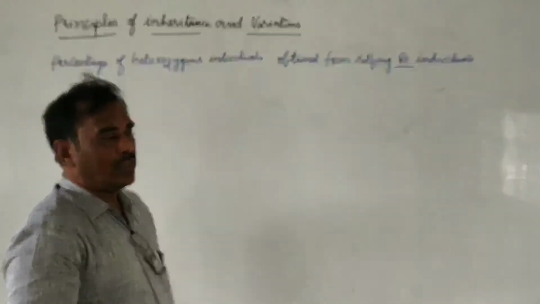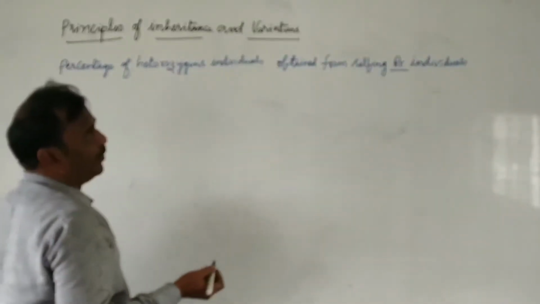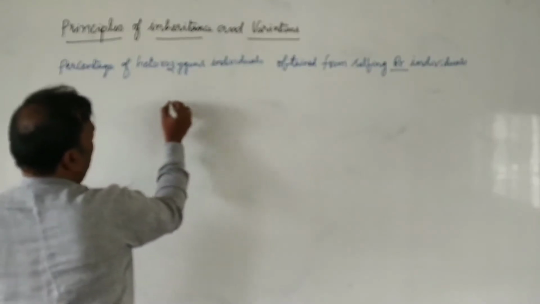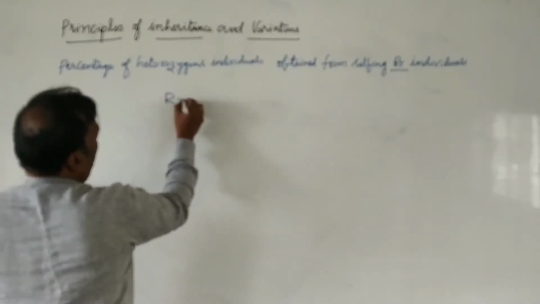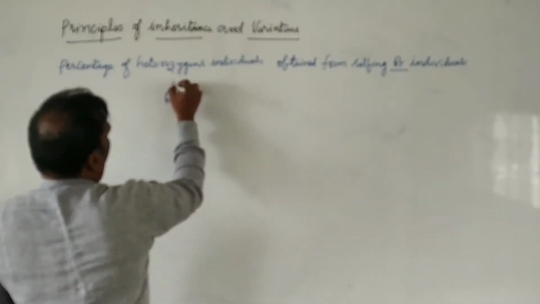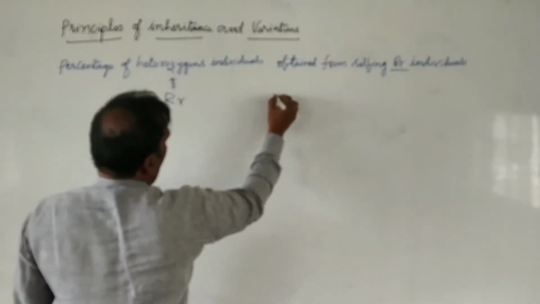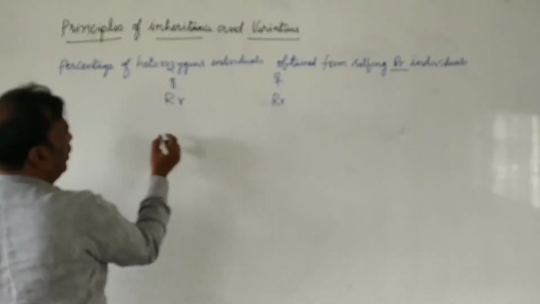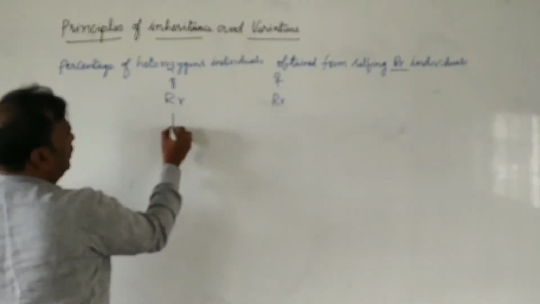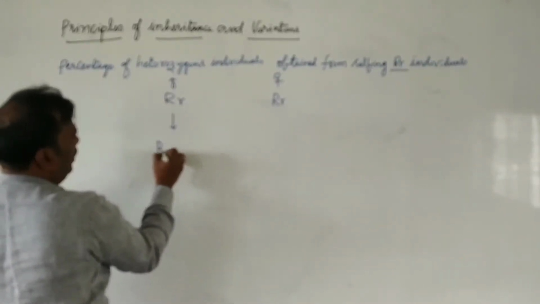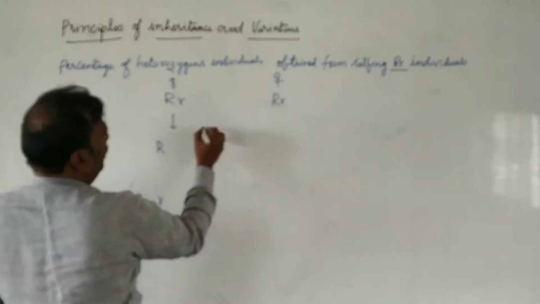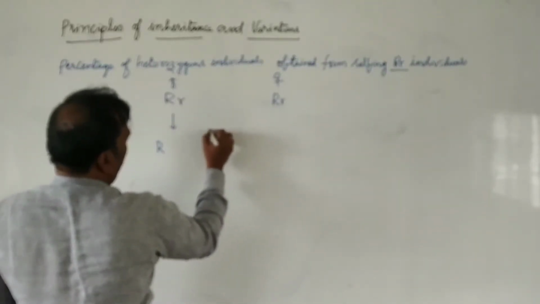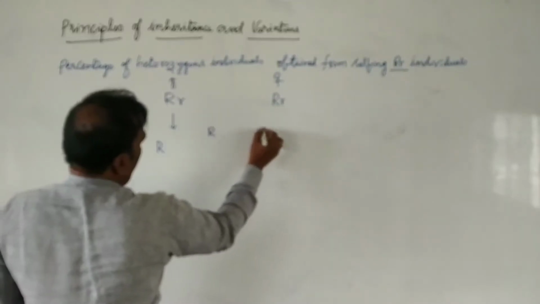When we do selfing of capital R small r, this is our male parent and this is the female parent. Here we get gametes capital R, small r, and here also capital R, small r.